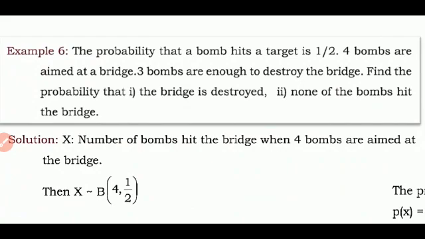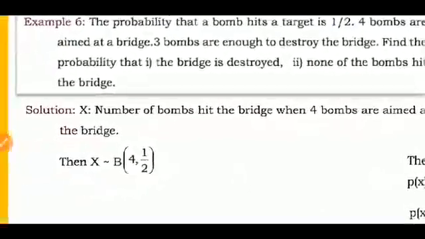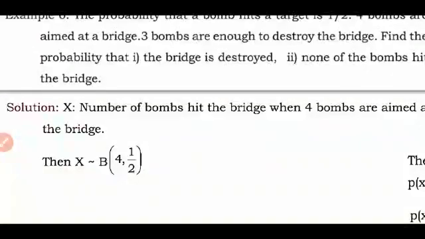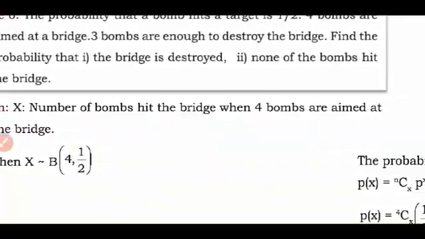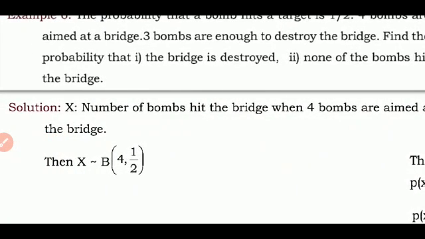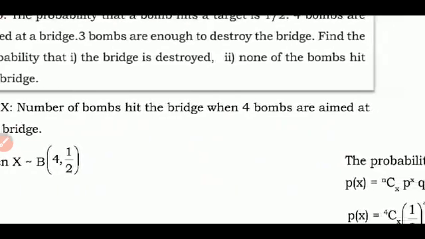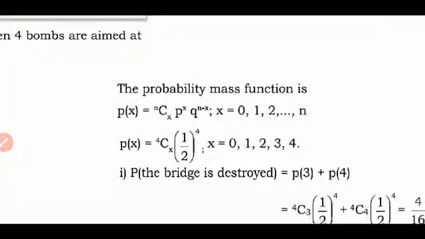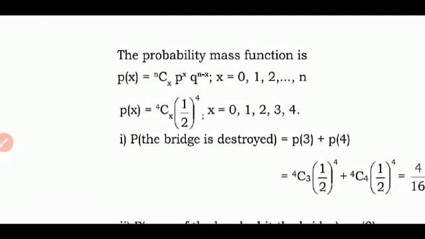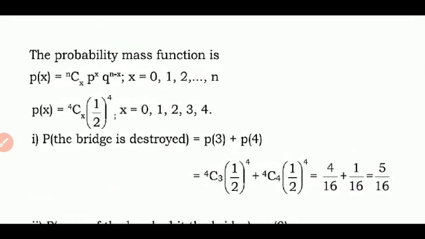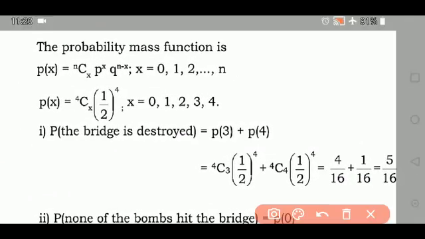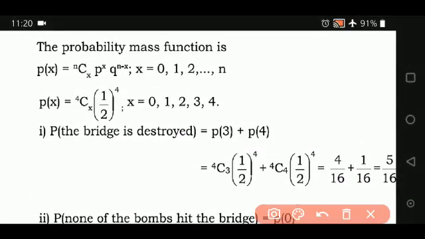Let me explain it to you all in a simpler way. How do we write the solution here? X represents the number of bombs that hit the bridge when 4 bombs are aimed at the bridge. Then x is a binomial variate which has parameters n equal to 4 and p equal to 1 upon 2. Then the probability mass function. The first and foremost step is always to write the probability mass function. This is the first step.